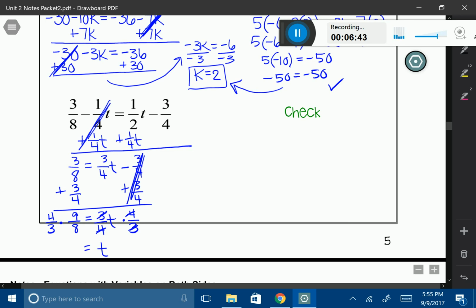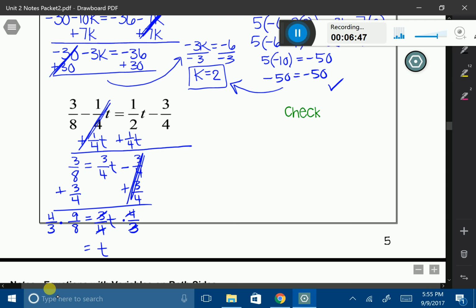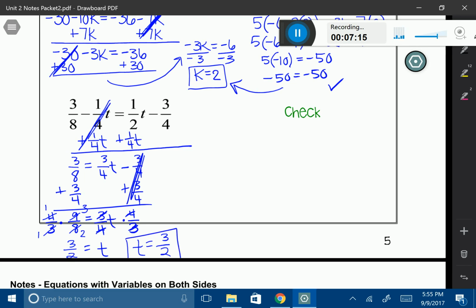But now I have to simplify my 4/3 times 9/8. And I like to do some cross-simplifying personally. I know that 4 goes into 4 once and 4 goes into 8 twice. And 3 goes into 3 once, and 3 goes into 9 3 times. So really, I have 1 times 3 gives me a 3, and 1 times 2 is 2. So my t in this problem is just going to equal 3/2. So it works just the same as the one above, except I just worked with fractions instead.